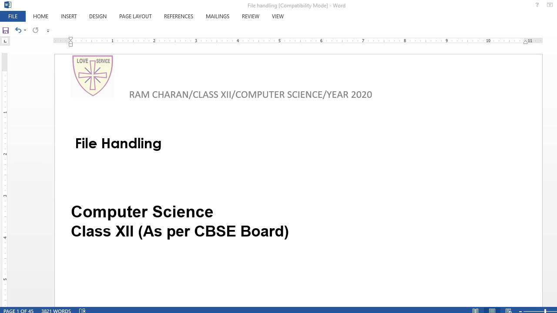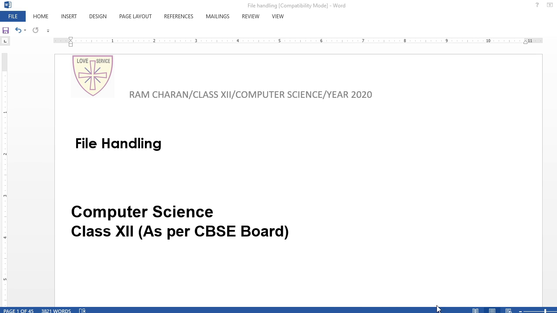One part of file handling I already discussed, that is text files, and binary files I had not discussed. So once again I am discussing file handling from the beginning, because this is a very important chapter. Most of the questions in the board exam will be based on this, and your whole Python programming is based on this. So let us start file handling once again.